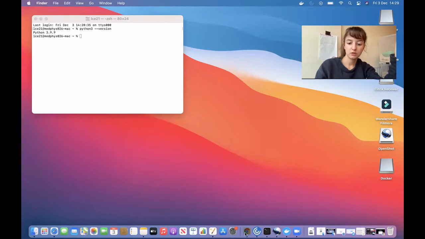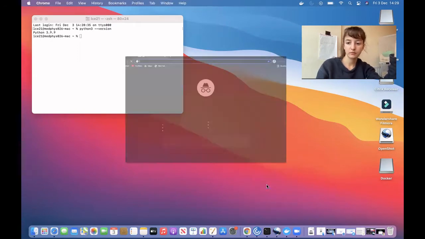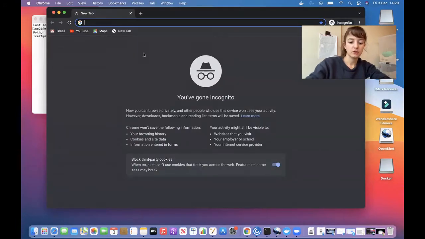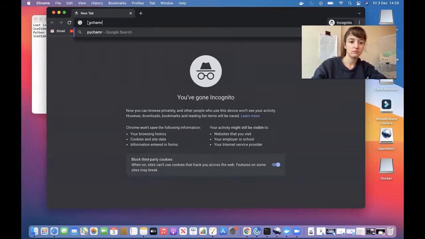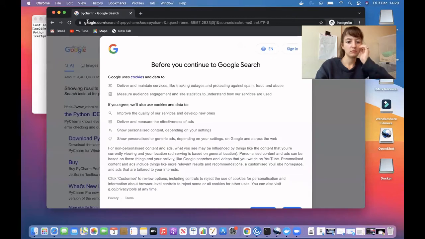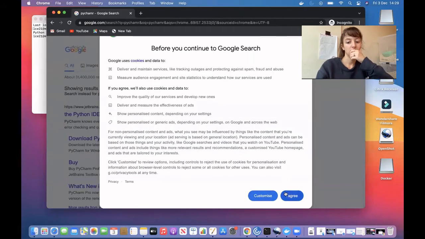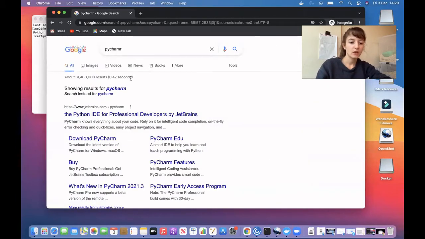At this point you want to open Google, type PyCharm, and then download PyCharm.